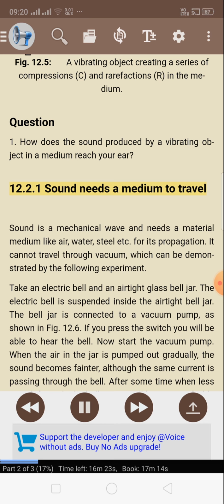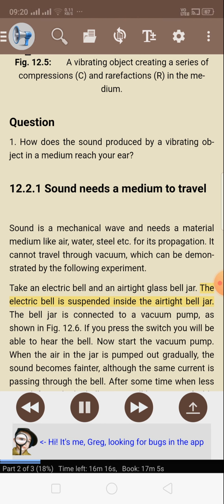12.2.1 Sound needs a medium to travel. Sound is a mechanical wave and needs a material medium like air, water, steel, etc. for its propagation. It cannot travel through vacuum, which can be demonstrated by the following experiment. Take an electric bell and an airtight glass bell jar. The electric bell is suspended inside the airtight bell jar. The bell jar is connected to a vacuum pump as shown in figure 12.6.